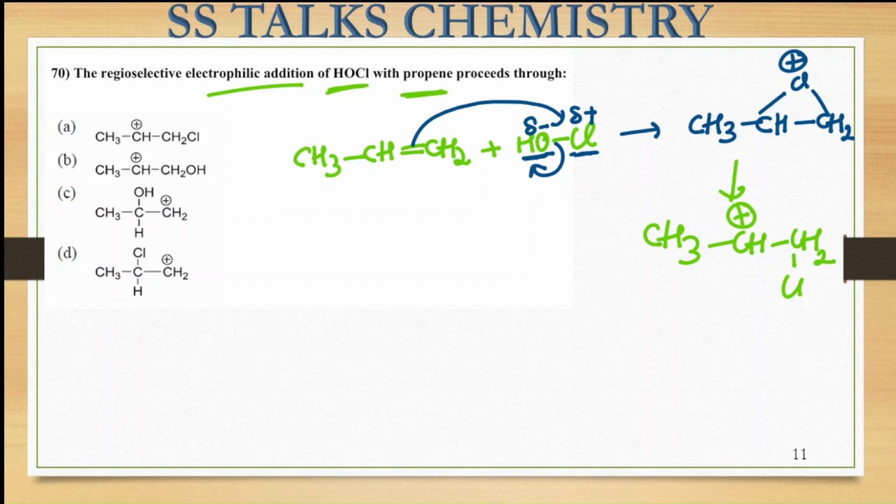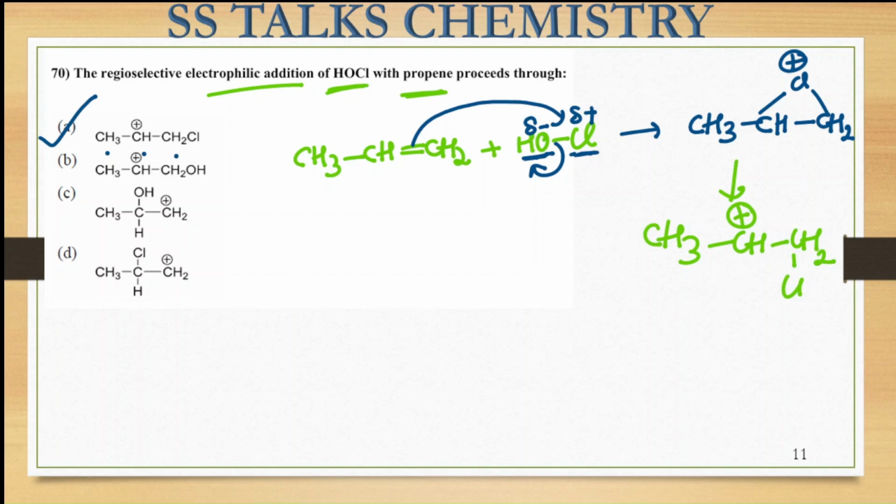So from the options you can check your answer. Here, in the first case only, I can see CH3 CH positive with the CH2Cl. This is the carbocation species which is being formed over here. So this is going to be the answer to this particular question, right? The main thing was that we have to look among the oxygen and the chlorine, which one is going to act as my electrophile and which one will be attacking as my nucleophile.